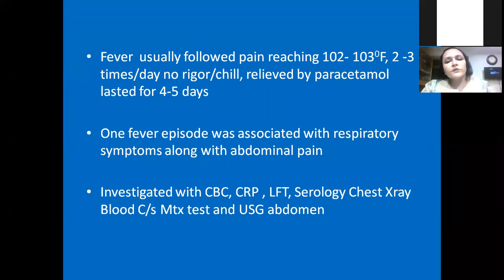So one fever episode was associated with respiratory symptoms along with abdominal pain. And at that time, somebody thought that it might be a case of tuberculosis. So investigation was all done according to that line as well. The initial investigations were CBC, CRP, LFT, serology, chest X-ray, blood culture, Mantoux, and ultrasound. These were all already done.